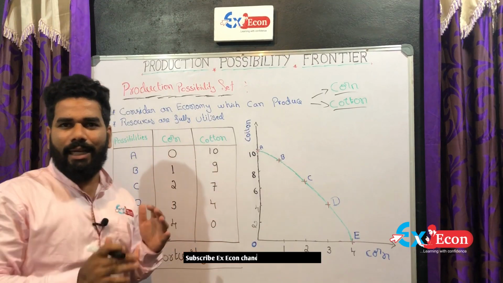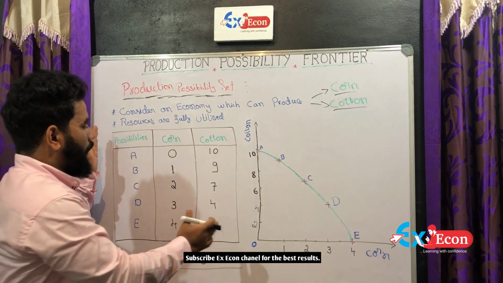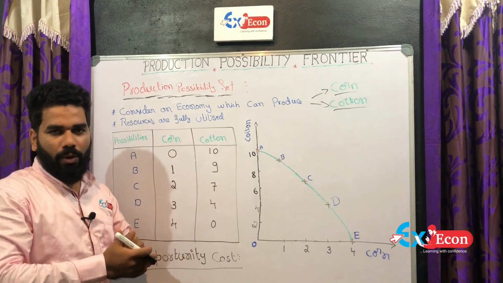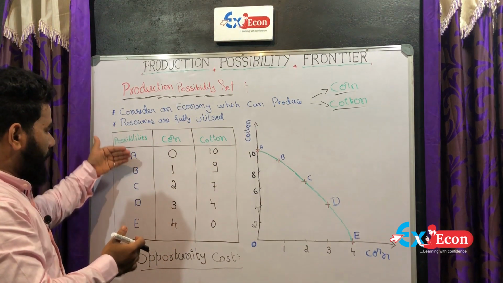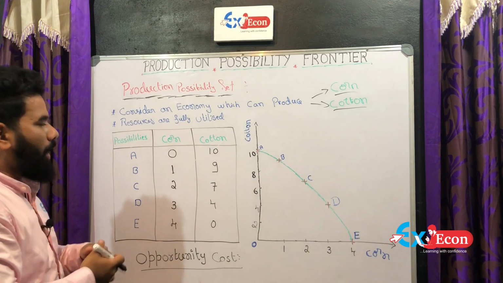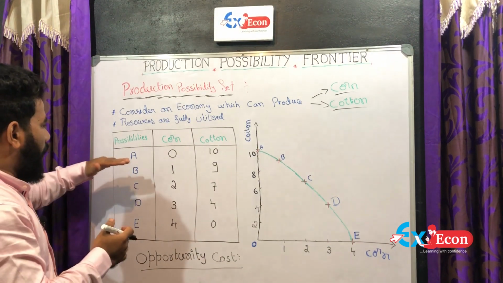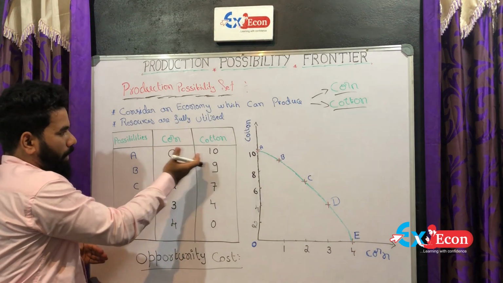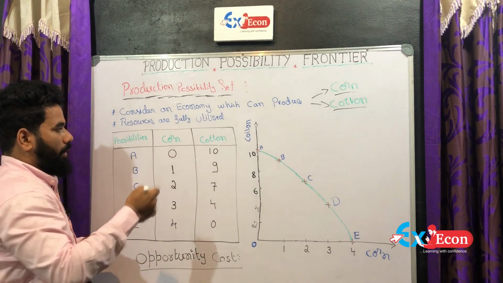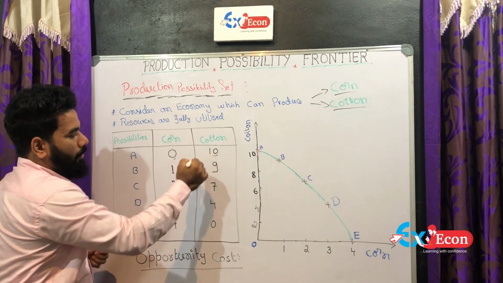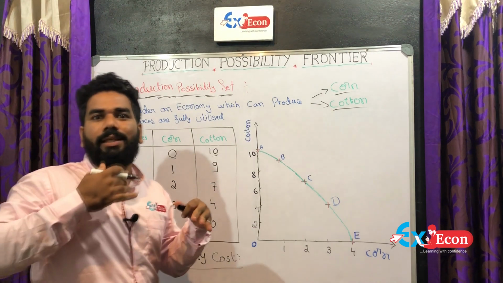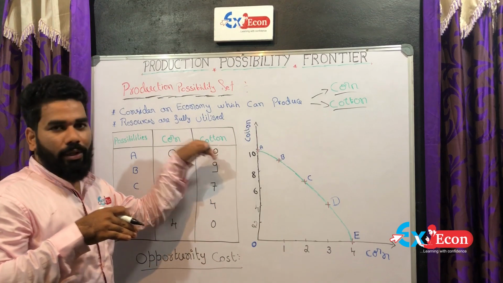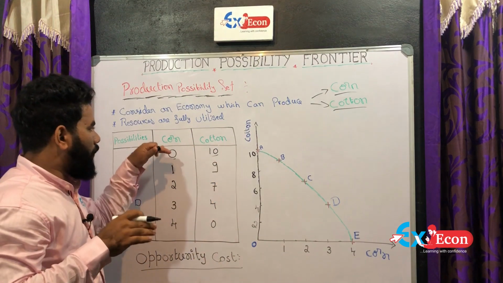The production possibility set can be explained with the help of a table. In this table we can observe the possibilities for corn and cotton, the different combinations. In combination or possibility A, there are 0 units of corn and 10 units of cotton. This means we are utilizing the full amount of resources to produce only cotton. Here we are not producing any corn.